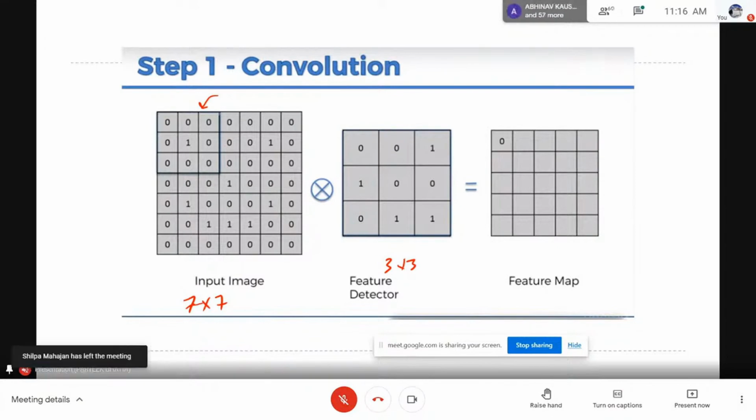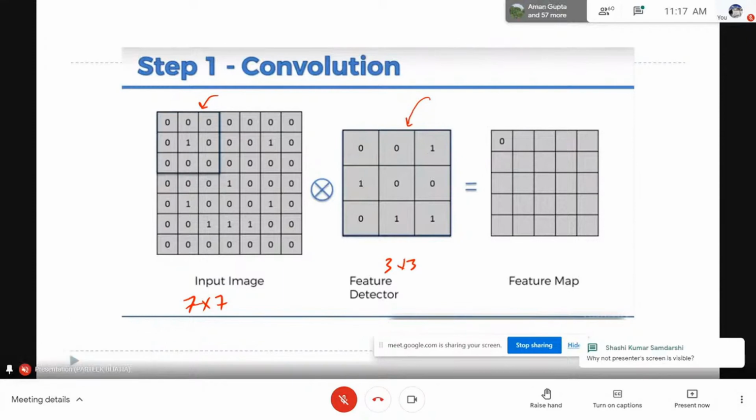Now this 3 by 3 window will be scanned with this feature detector, and if we have a match with the corresponding cell, that number will be incremented. So we are going to find out the number of cells in which we have a match of 1. Again, I am repeating: we are going to find the number of cells in which we have a match of 1. Can you see how many matches of 1 we have between this window and this feature detector? Here we have 1, but here we have 0, 1, 0, 1, 1, 0, 0. So there is no exact match.